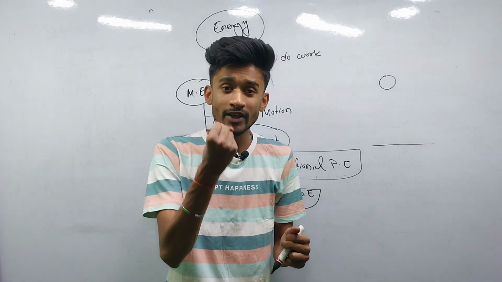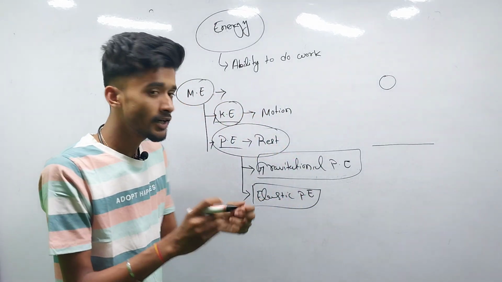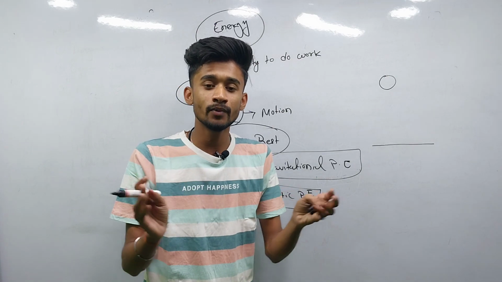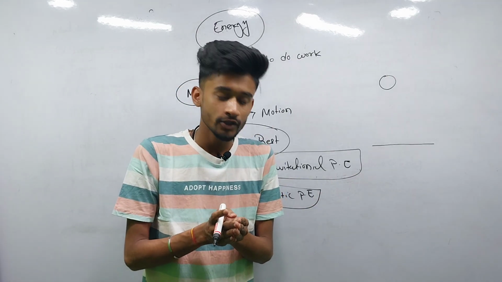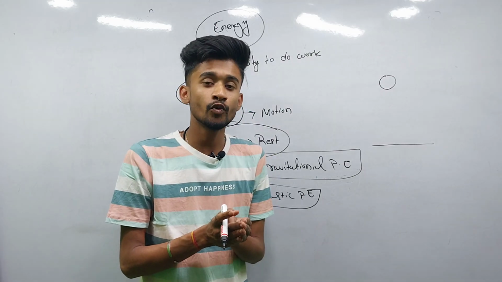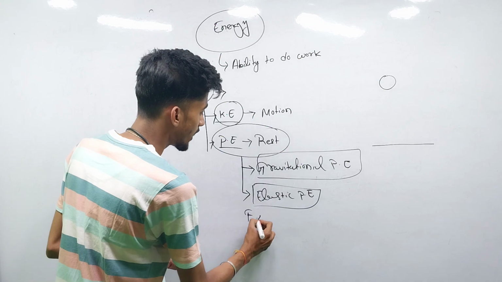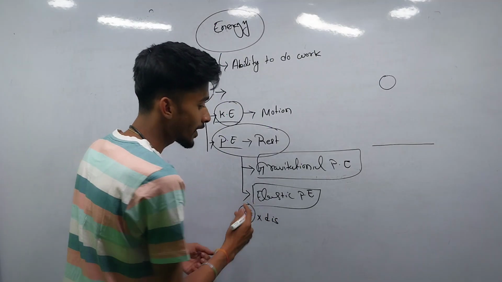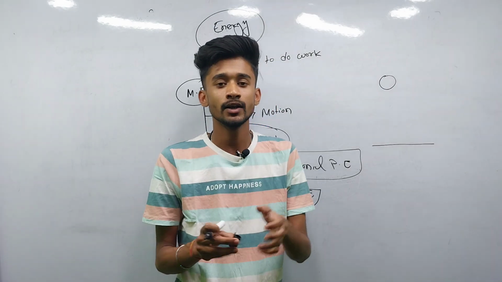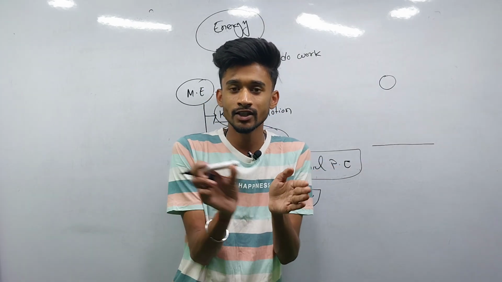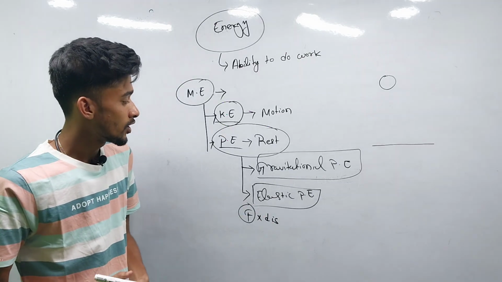That energy possessed by the object to come back to its original state is known as elastic potential energy. It requires force and displacement, and the multiplication of the two gives the elastic potential energy.